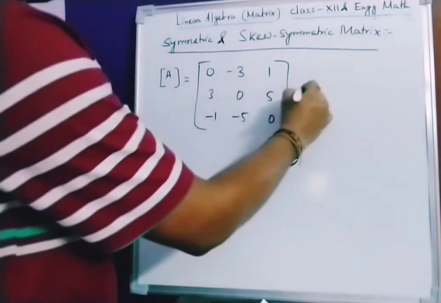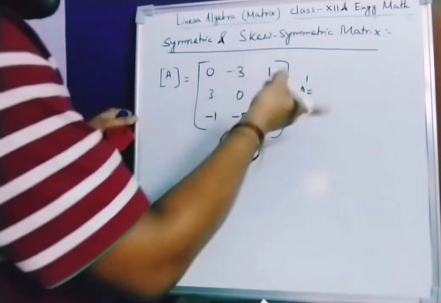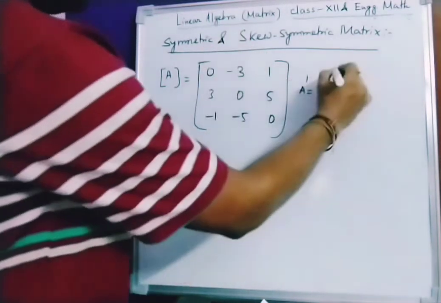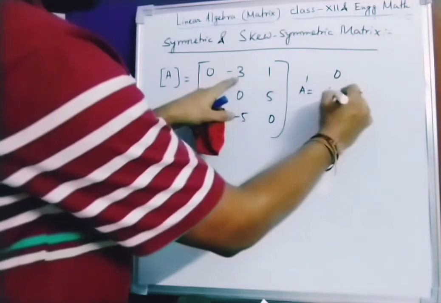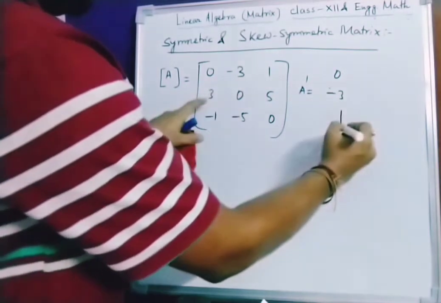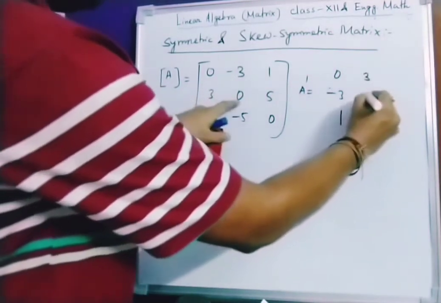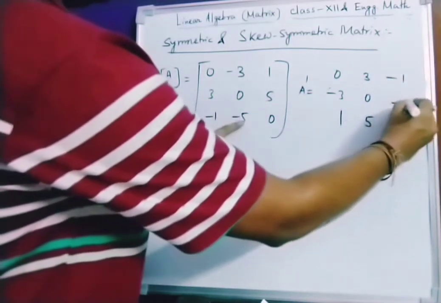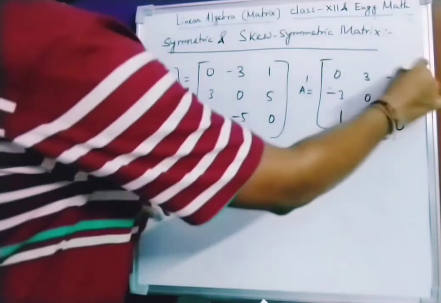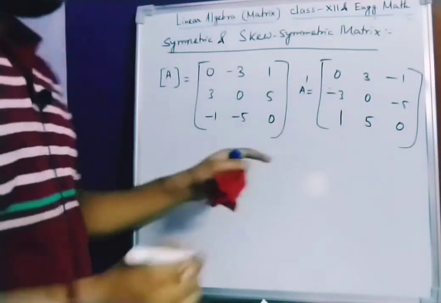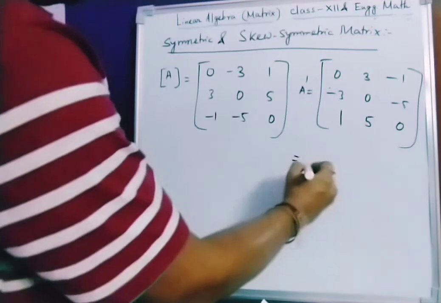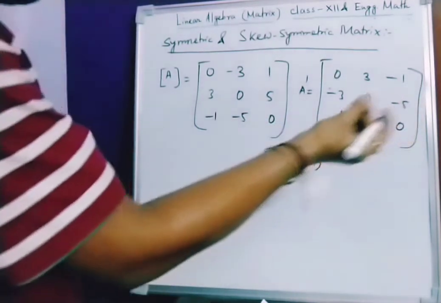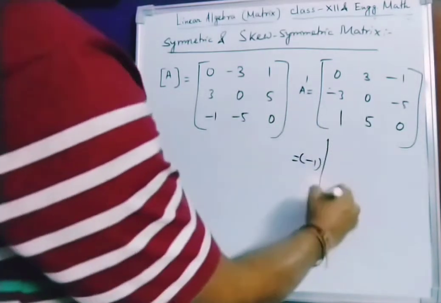Now I am doing the transpose of matrix A. Transpose is nothing but row-column interchange, which means you have to write each row as a column. So: 0, minus 3, 1, next 3, 0, 5, and next minus 1, minus 5, 0. Is there any difference? Yes, a little bit of difference: if you extract a minus sign from this matrix, all the signs will change.